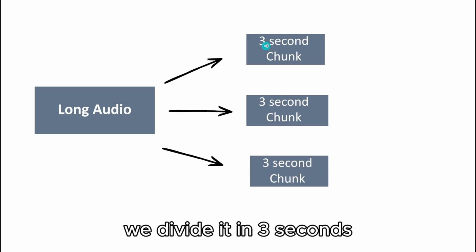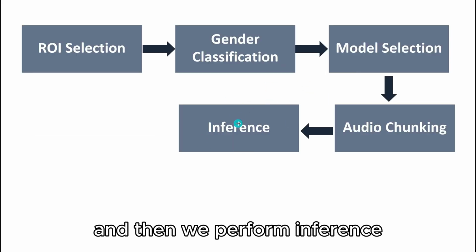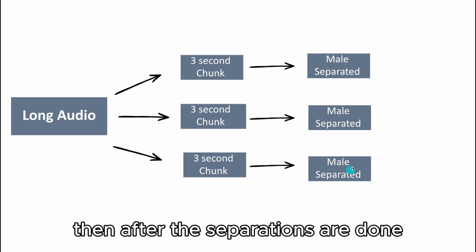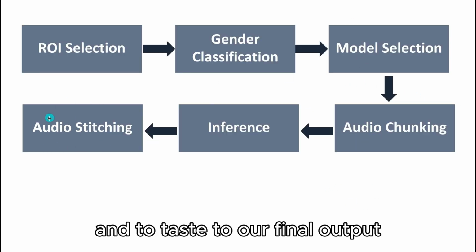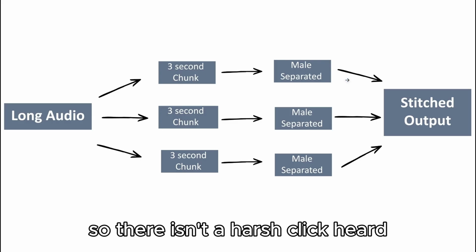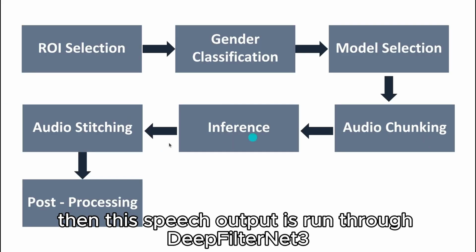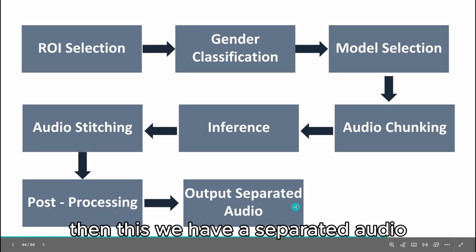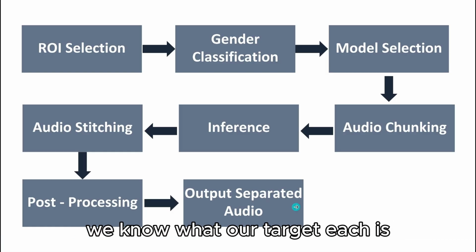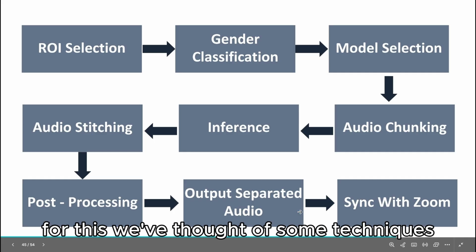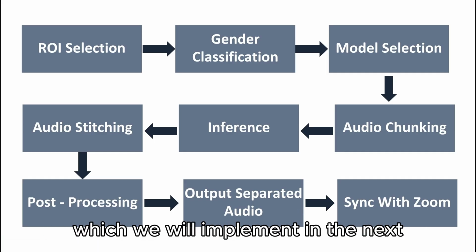So if we get a long audio, we divide it in 3 seconds, and then we perform inference. So basically, we separate the male or separate the female voices. And then after the separations are done, we add them back together and stitch to a final output. We also use smoothing in the edges of the audio file, so there isn't a harsh click heard. Then this stitched output is run through DeepFilterNet and some post-processing techniques, and thus we finally achieve our post-processed output. Then we have a separated audio. We know what our target is, and then the last part is how we sync it with the zoom. For this, we've thought of some techniques which we will implement in the next phase of the competition.